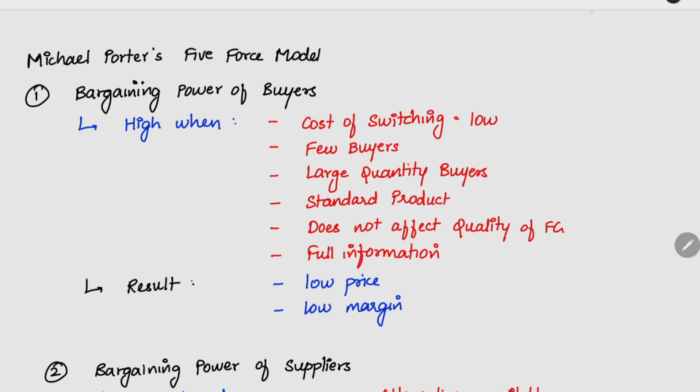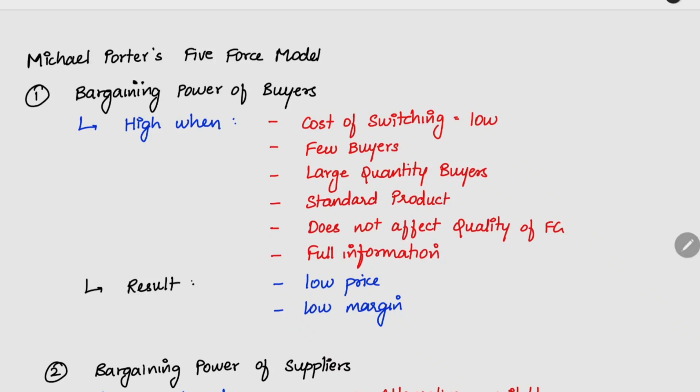Large quantity buyers. If a buyer is purchasing a large, bulk quantity from us, he will definitely expect a discount. So it will also reduce the profitability of our company. He will be a very large buyer. For example, if he buys 80% of our product, 80% of our finished goods are sold to one single customer, he will obviously have a lot of power over our company. He will demand more discount. He will demand more inspection by our company itself. He will demand a higher quality product. The power will basically be with the buyer.